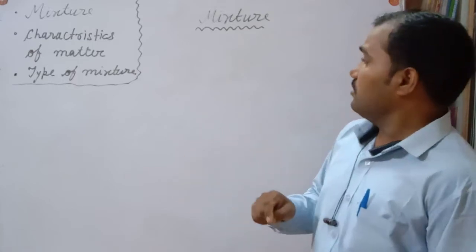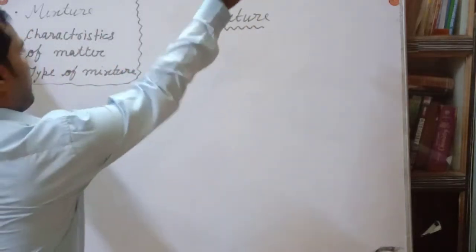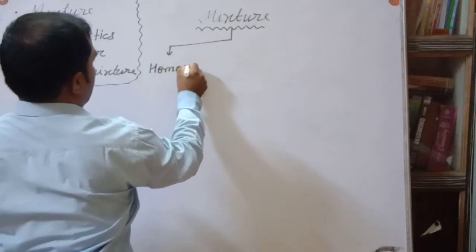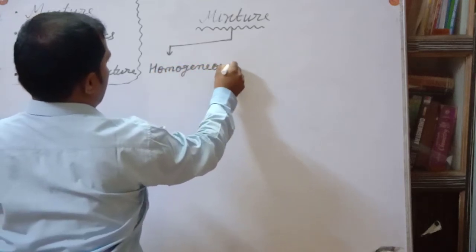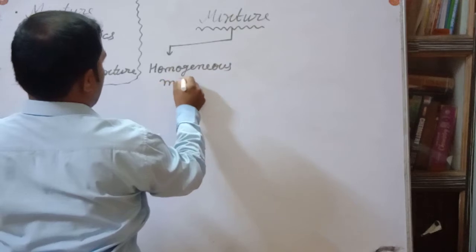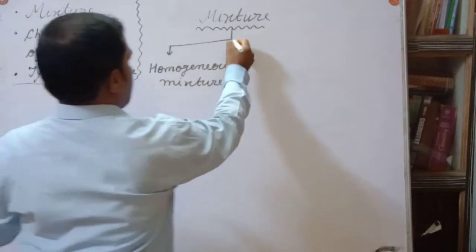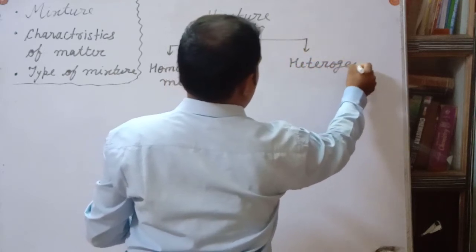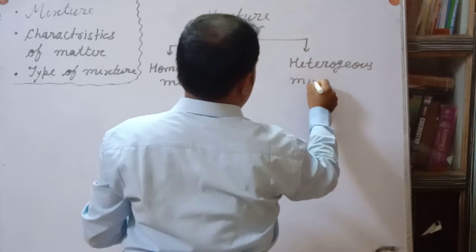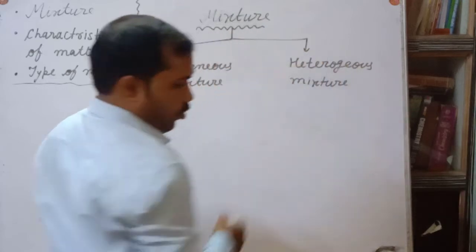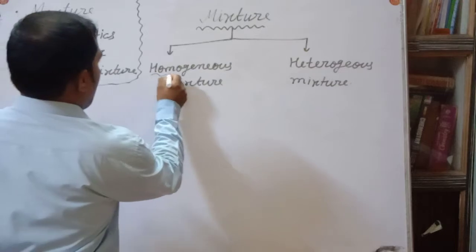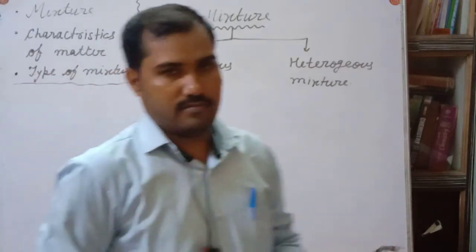Now, mixtures are of two types. One is the homogeneous mixture. Second is the heterogeneous mixture. Homo means same.